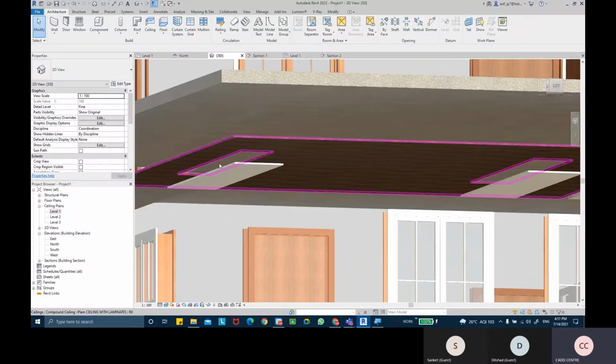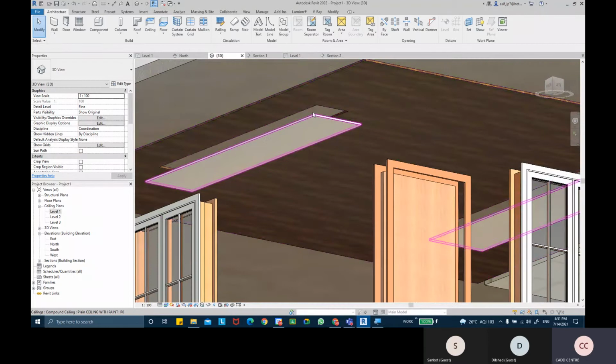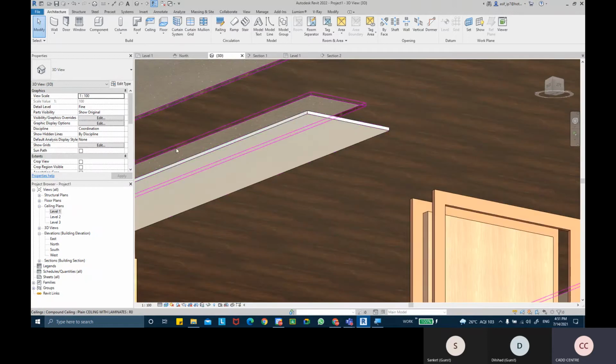Okay. Now, sometimes in some cases we have this cove ceiling, so we need to create that notch on the end of these ceilings. Means, I'll give you an example.